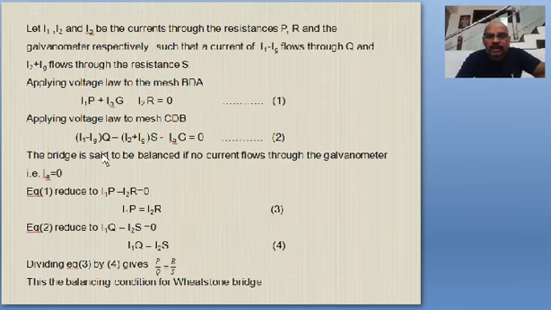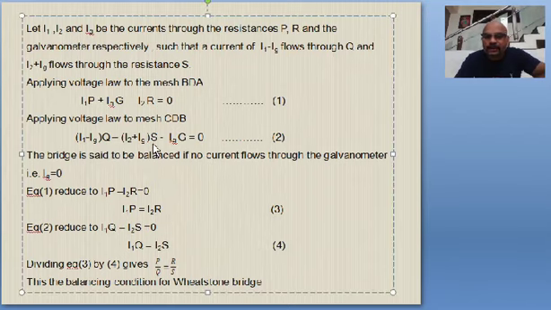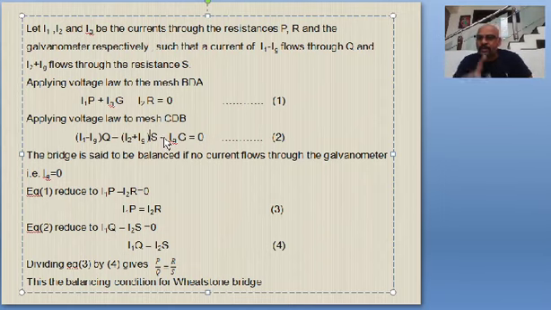So just check that. I1 minus Ig into Q minus I2 plus Ig into S minus IgG is equal to 0. Why here minus sign? Because we are moving in the direction opposite. Why here minus sign? Through the galvanometer also we are moving in the opposite direction, that is equal to 0. So equations 1 and 2 we got it by applying KVL to one mesh, KVL to the other mesh. We got these two equations. Now with these two equations we can arrive at the balancing condition.